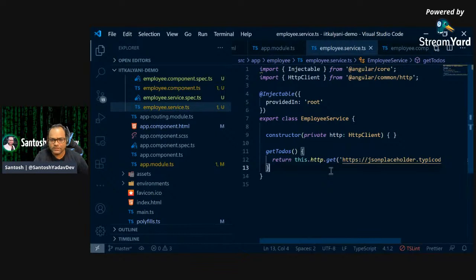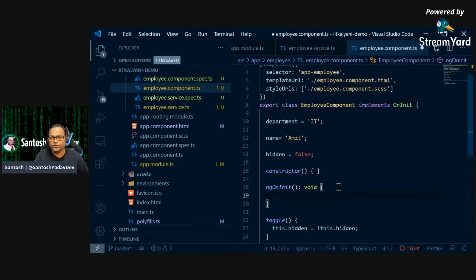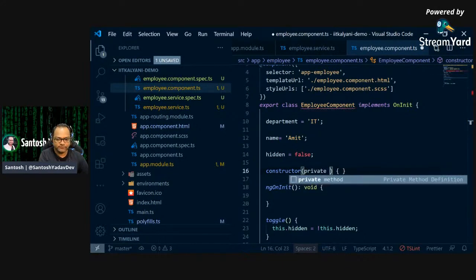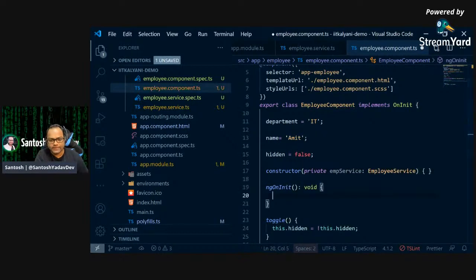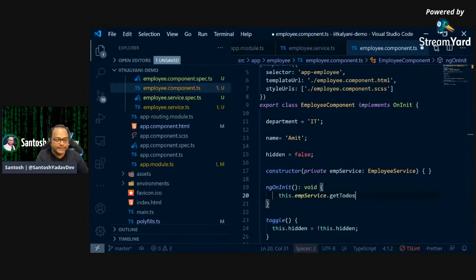Once we have this, let's go ahead and use it inside our component. So I'll go to the component, and here in ngOnInit, I am going to call that particular method to get the data and display it on the UI. First thing, I need to inject the service which we just created. So I'll say this is private empService, which is of type EmployeeService. And here I'll call the method, this.empService.getTodos, which is the method to get the data.